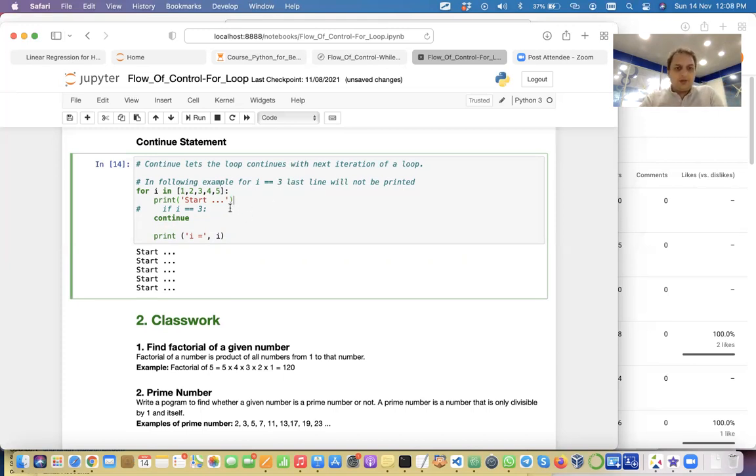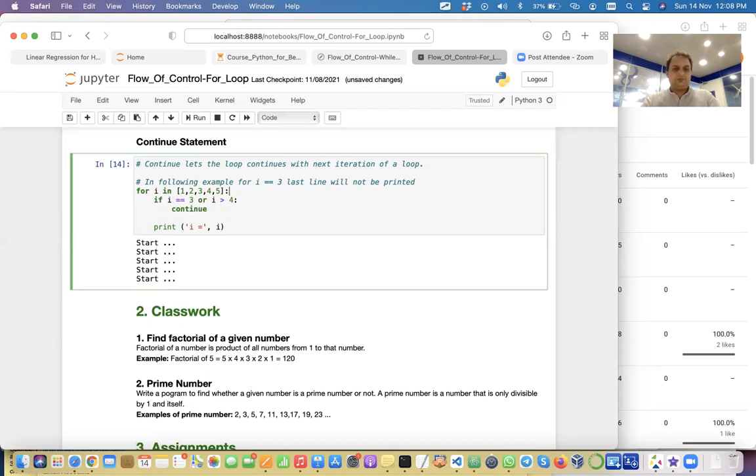Now you tell me, if I have if I is equal to 3 or I is greater than 4, then continue. In this case, what do you think will be printed? What will be the output of this? Sir, it will print from 3, 4, 5, sir.